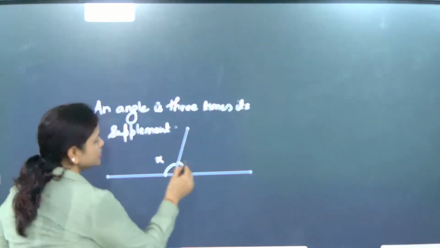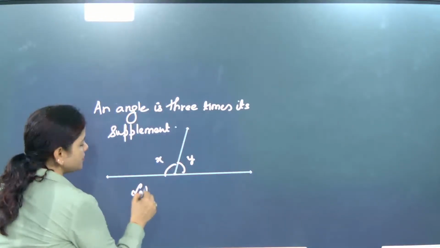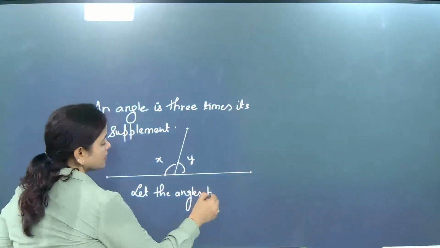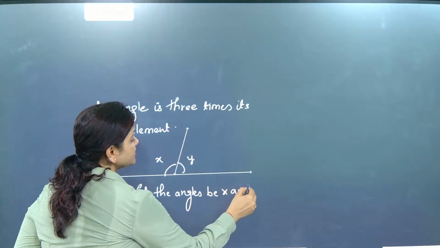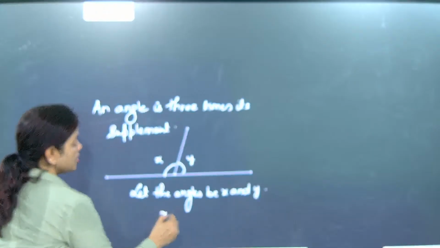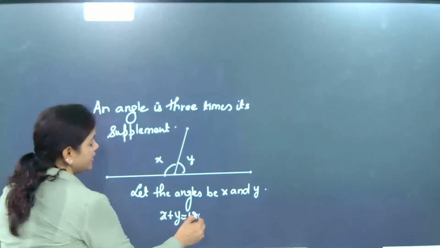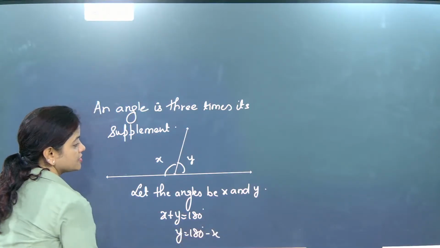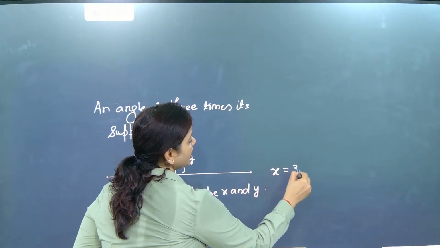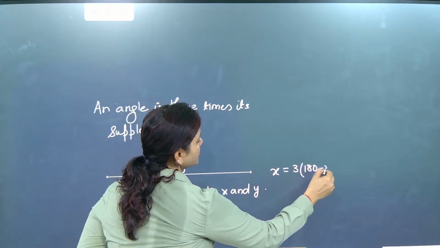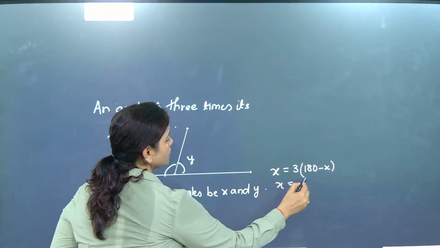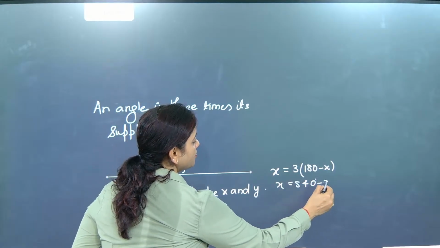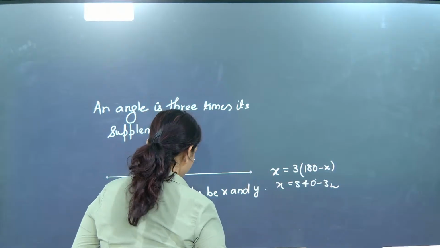So this is x and this is y. Let the angles be x and y. Very good, but you have to go by a systematic approach. x plus y is equal to 180 degrees. So beta, what will be y? y will be 180 minus x. Now x is 3 times of (180 minus x). So x is equal to 540 degrees minus 3x.